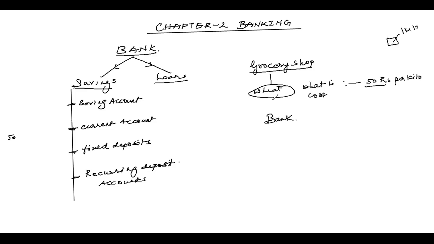Naturally, in a bank, this cost part is called interest. In a bank, they say, what is the cost? What is the interest? In the bank, you want to go for savings, only recurring, because what you have is a recurring deposit account. Just see, children, how you went to a grocery shop to buy wheat, I'm going to a bank to open my recurring deposit account. So here, when I say what is the cost, no son, here they say what is the interest.